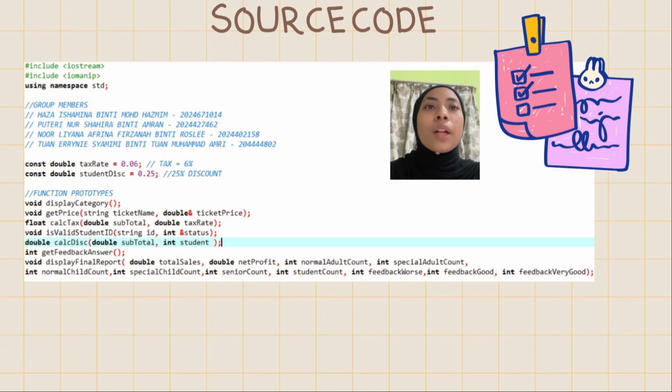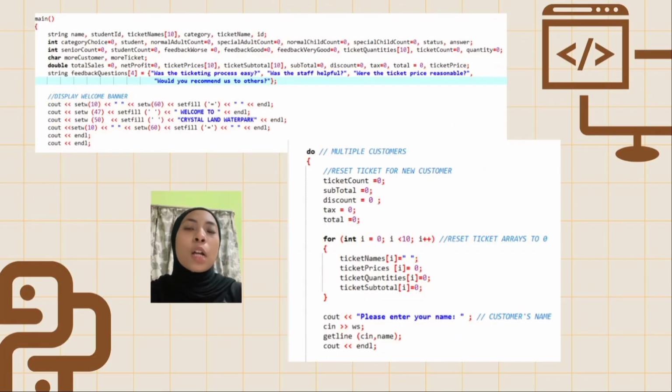We start with include iostream, include iomanip, using namespace std. Then we continue with constant double tax rate, constant double student discount. It means their values cannot be changed once set. Here are 6 function prototypes. Here is our main function.